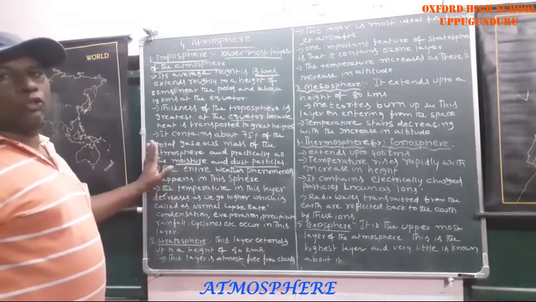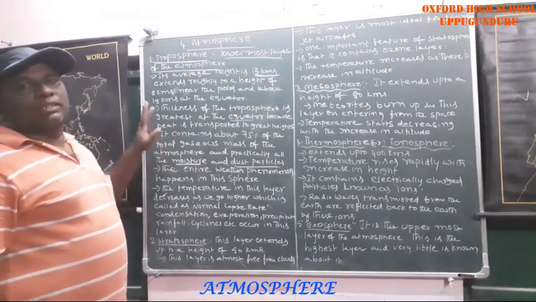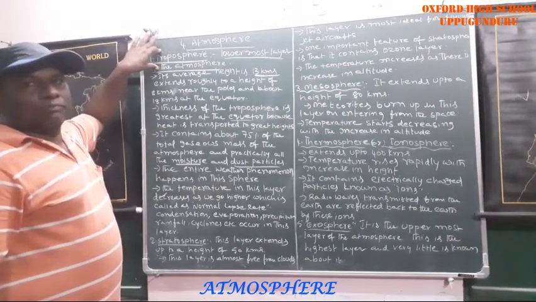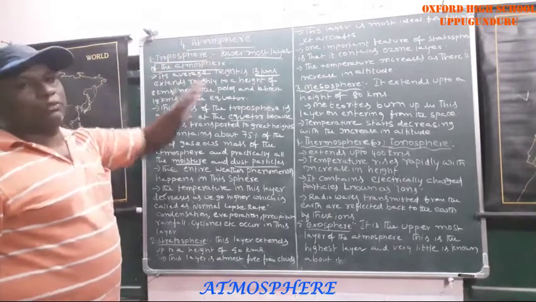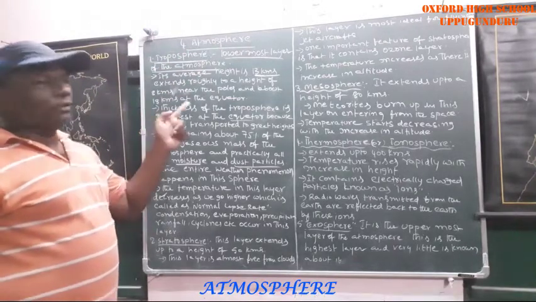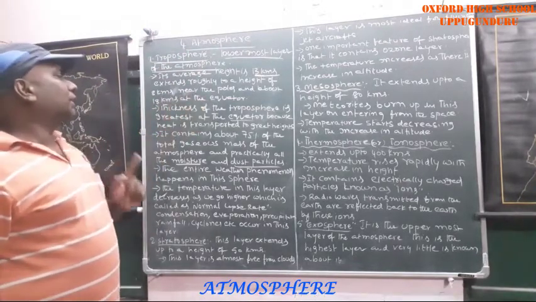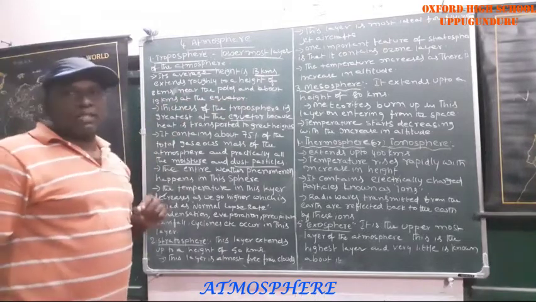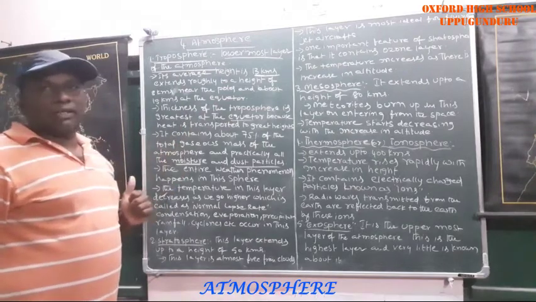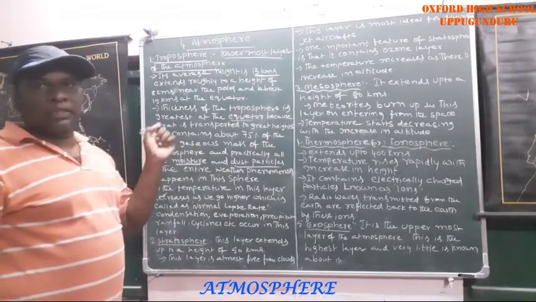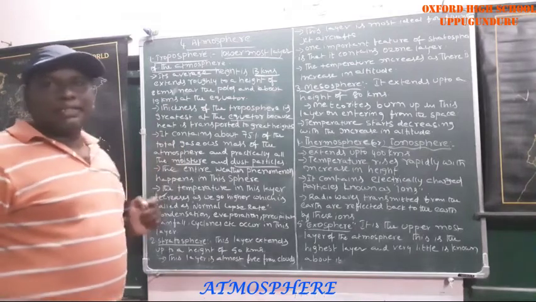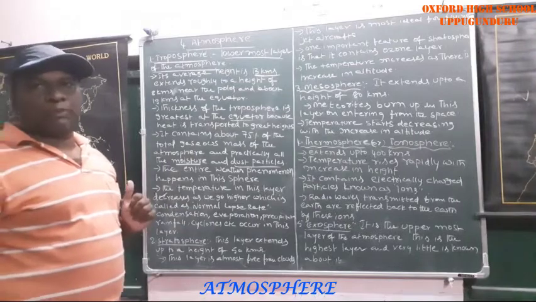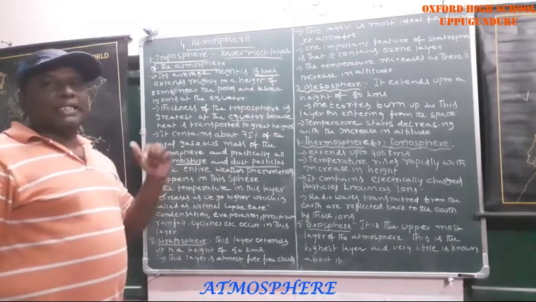Up to now, regarding the troposphere, we discussed that it is the lowermost layer of the atmosphere. The average height is 13 kilometers, 8 kilometers at the poles, and 18 kilometers in equatorial regions. The thickness is high in equatorial regions because of evaporation and heavy heating of that area.